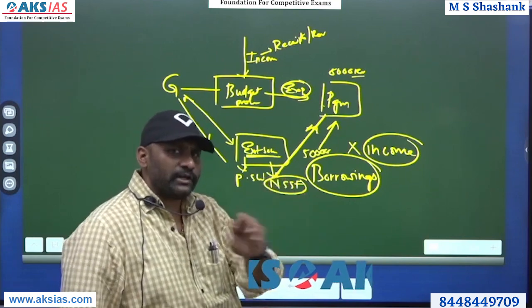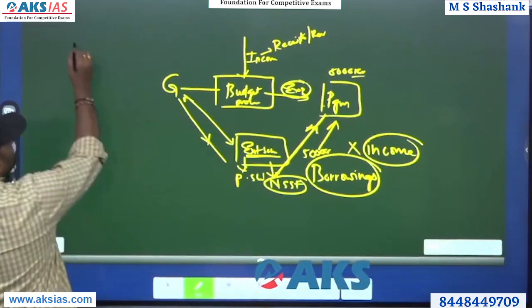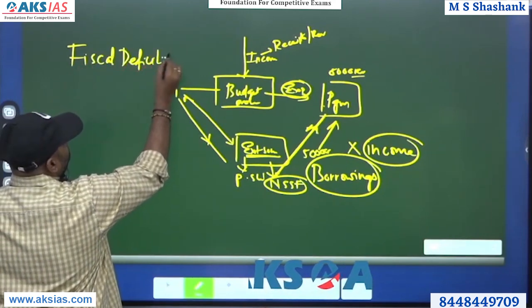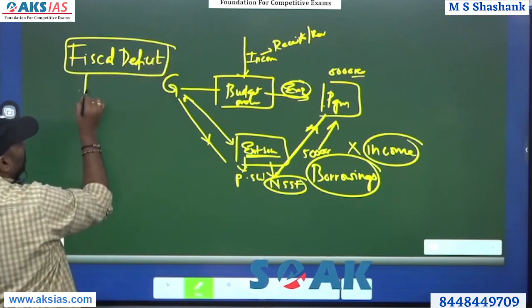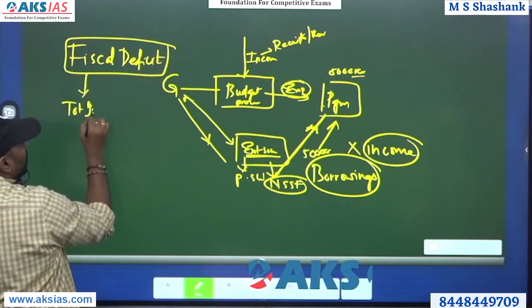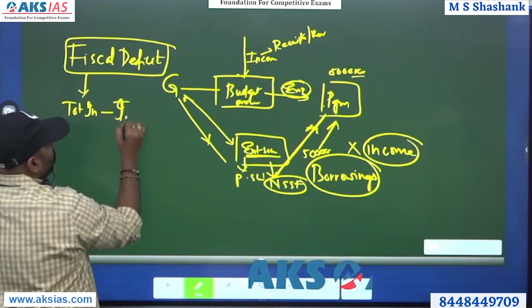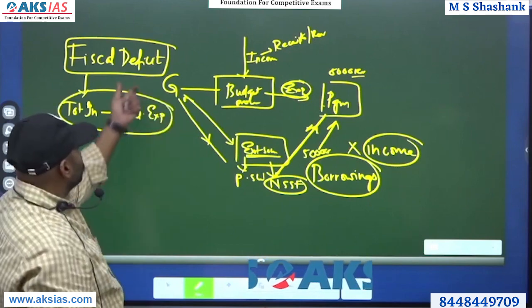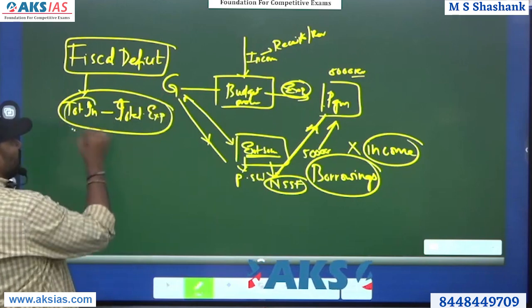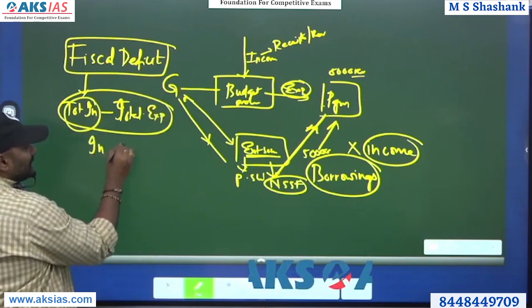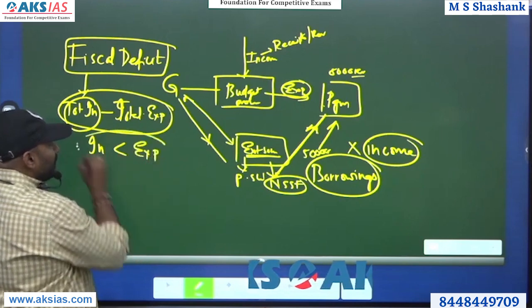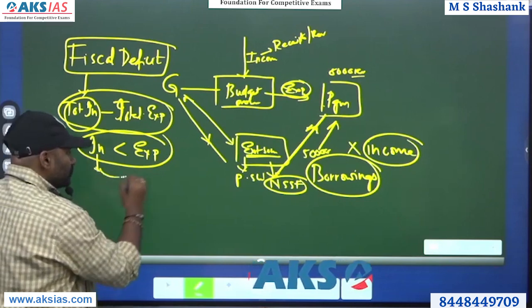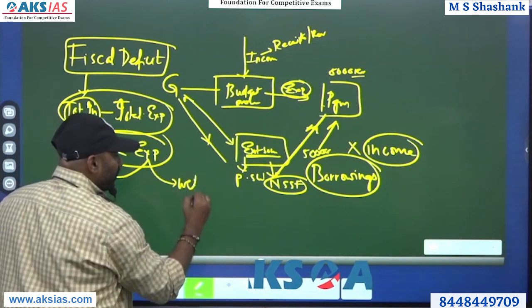So what is the advantage if it is not included? Then the concept of fiscal deficit. I hope all of you know what is fiscal deficit. Fiscal deficit is nothing but the total income that a government gets minus the total expenditure that the government has. This is called fiscal deficit. So the word deficit, usually the income will be less than the expenditure. Why is it less than expenditure? Because on top of the income they take loans and use it as expenditure for the welfare of the public.